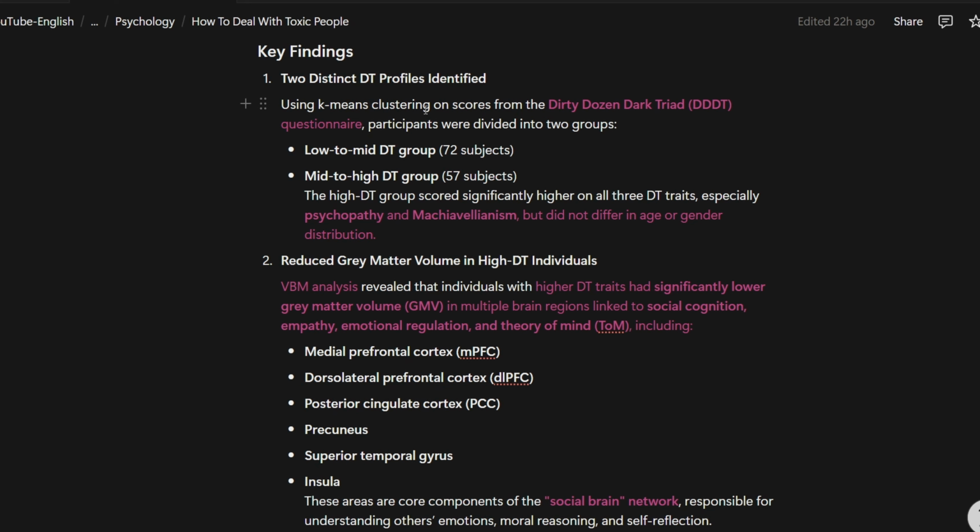And they use K-means clustering. I will provide you an explanation for that. The important part is here. The high DT group scores significantly higher on all three DT traits, especially for psychopathy and Machiavellianism. But they didn't differ in age or gender distribution. In the previous study, we already talked about gender, that it was more for males in comparison with females.